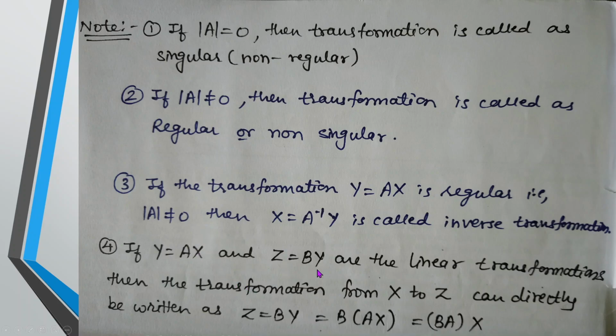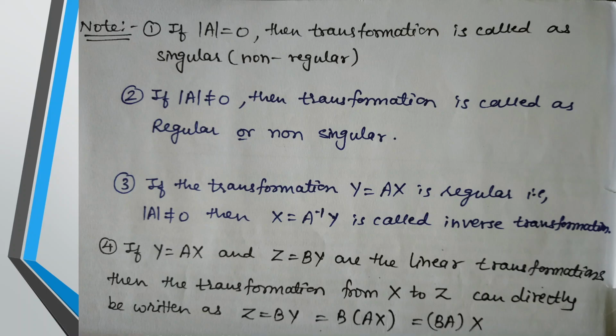I want the simplification or the substitution or the relation between x and z. So if these are two different transformations, then I can write z is equal to By, but what is y? y is equal to Ax. So instead of y, I put Ax. So now it becomes z is equal to B into Ax. And now B and A will be the corresponding matrices of transformation. So I am left with z is equal to BA into x.